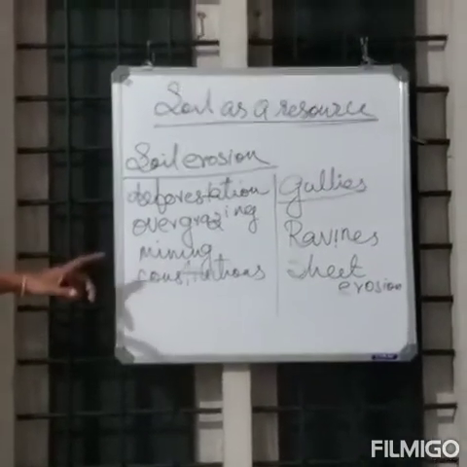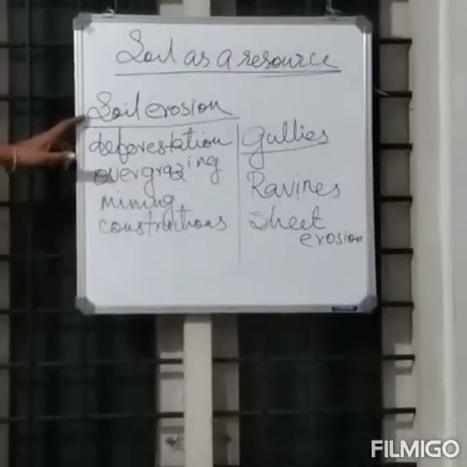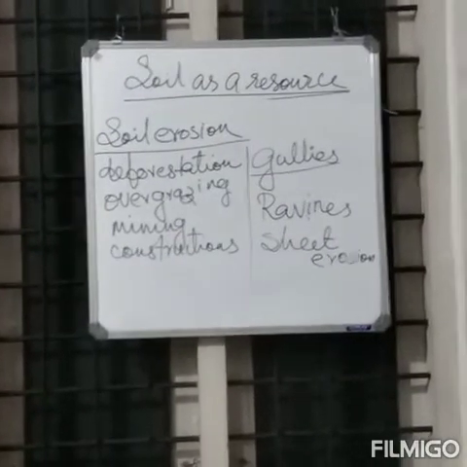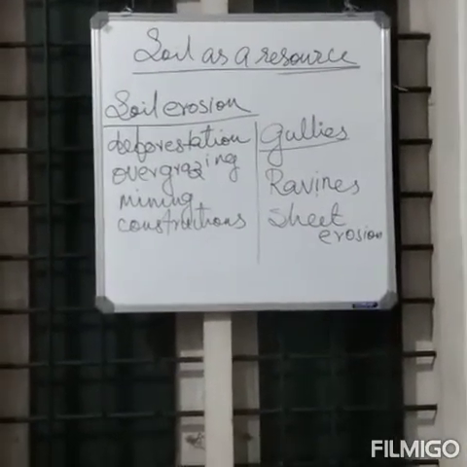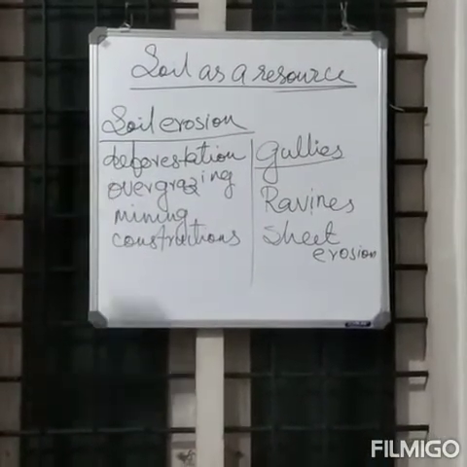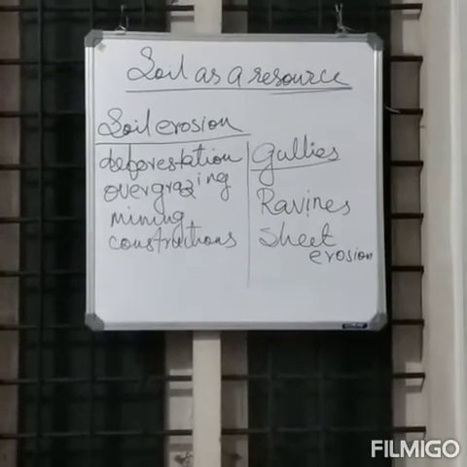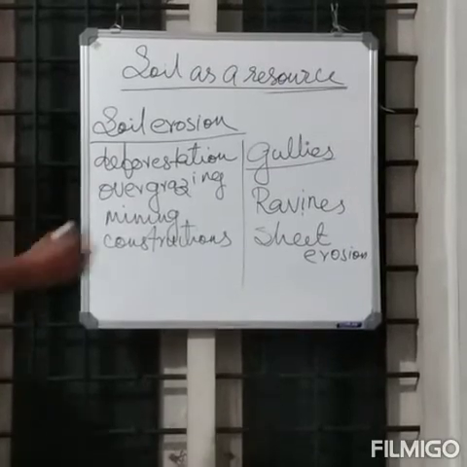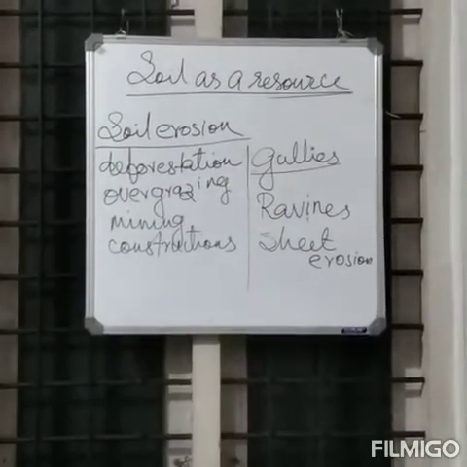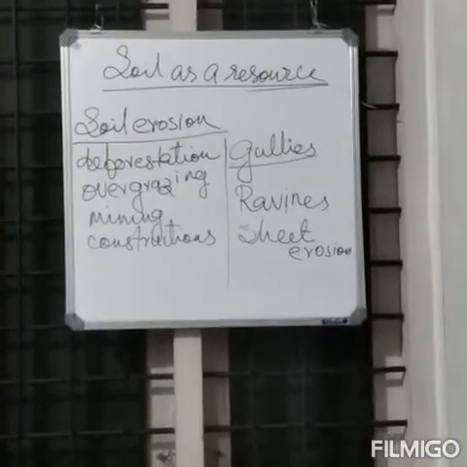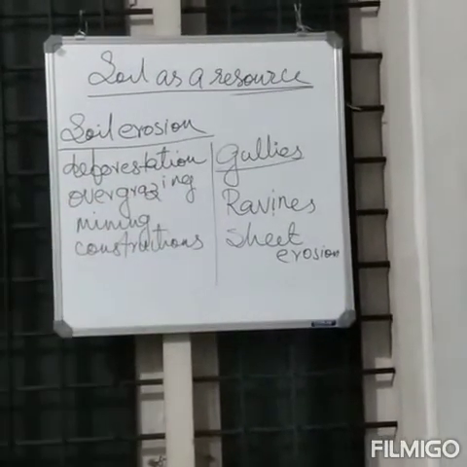Okay, these are the main points regarding soil erosion. So, what is soil erosion? The displacement of fertile topsoil is known as soil erosion. Then the human factors as well as the natural forces influence soil erosion. The next one, gullies. When the running water cuts through the clayey soil and makes deep channels, they are known as gullies.